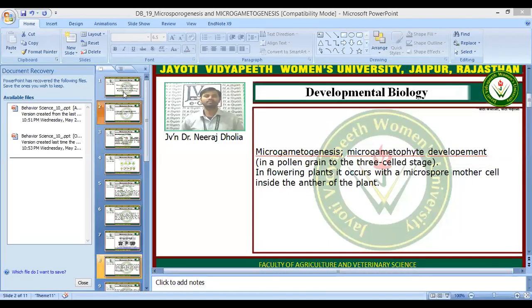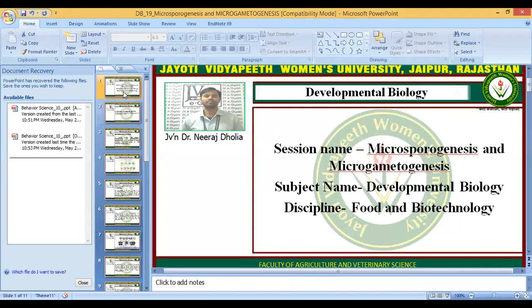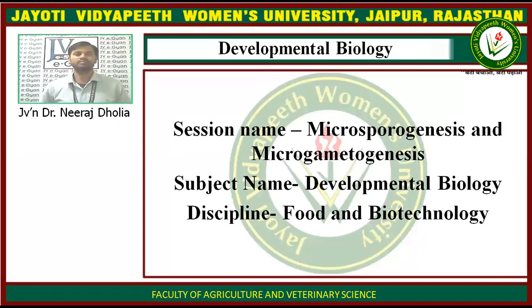So students, today we will discuss the topic, microsporogenesis and microgametogenesis. This topic comes under the subject developmental biology. These processes are part of gametogenesis in higher plants.